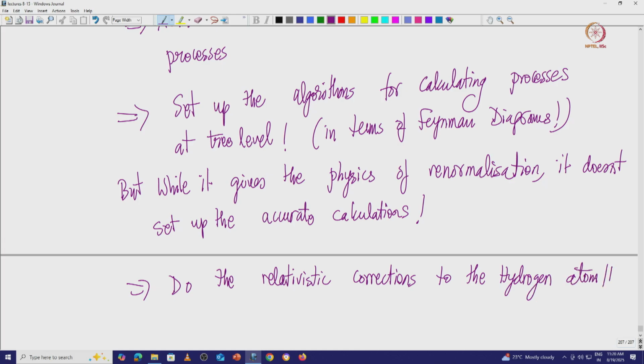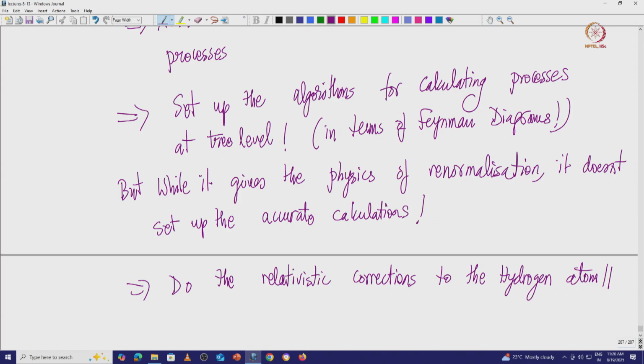All this is possible in this framework. There is a set of problems which can only be attacked by this particular framework, which is not full quantum field theory. For example, full quantum field theory cannot really do these calculations.